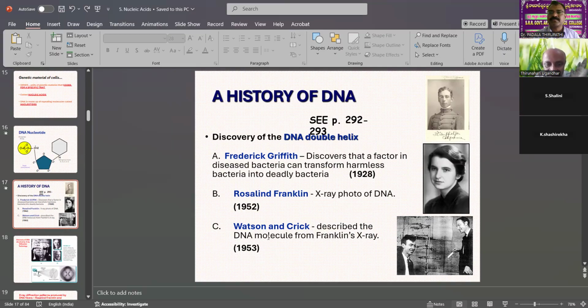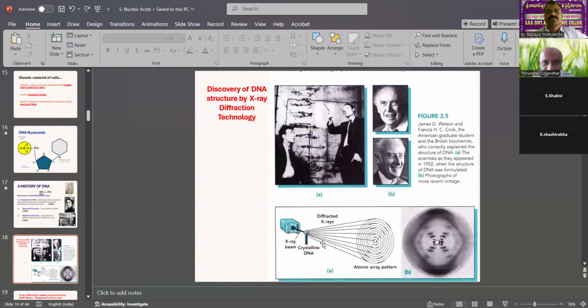Then Watson and Crick described the DNA molecule from Franklin's X-ray in 1953. Franklin's reporting was correct, and she prepared a separate paper, which was also published in 1953. This paper, the discovery of DNA structure by X-ray diffraction technology, reports the X-ray diffraction-based study of the structure of DNA.